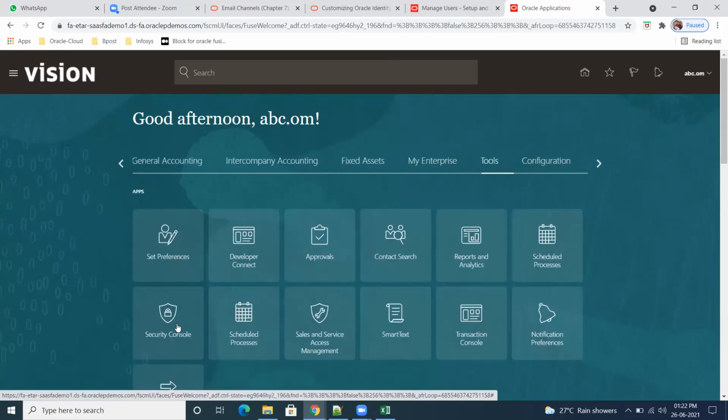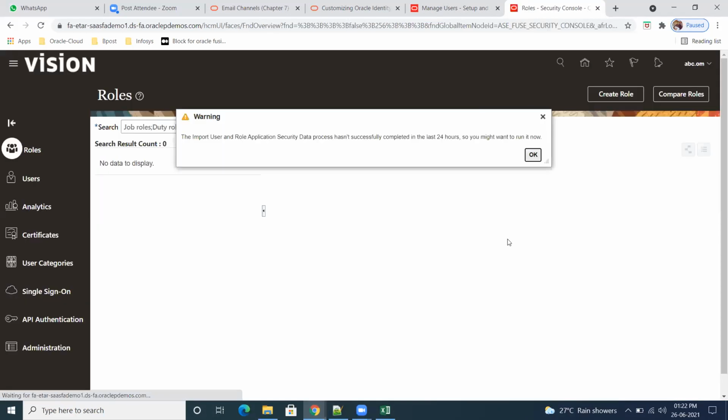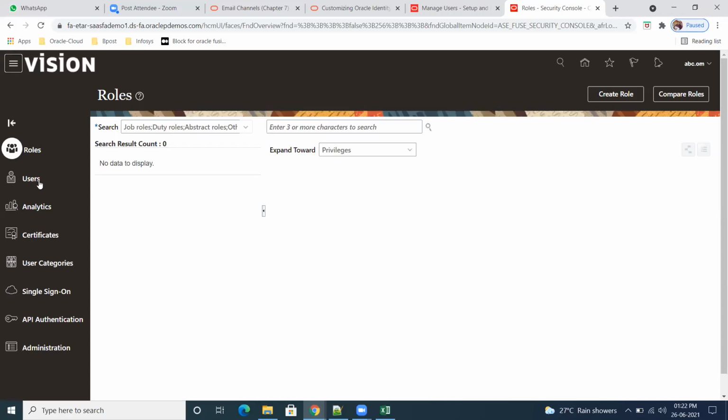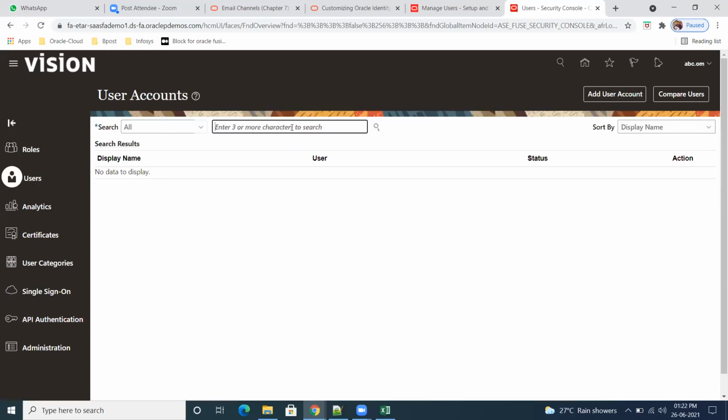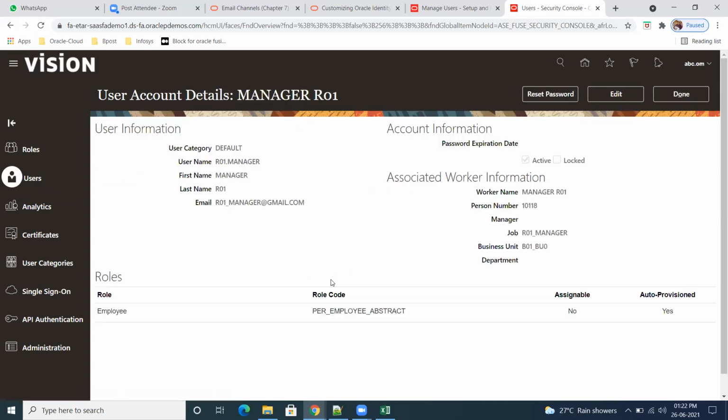So if I type R01, it is there. First name manager, is it?